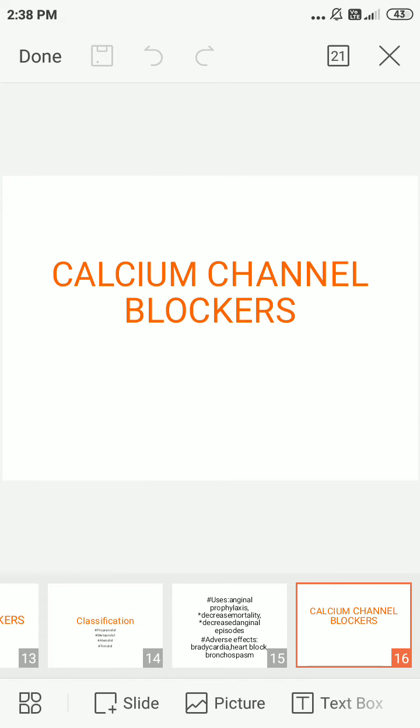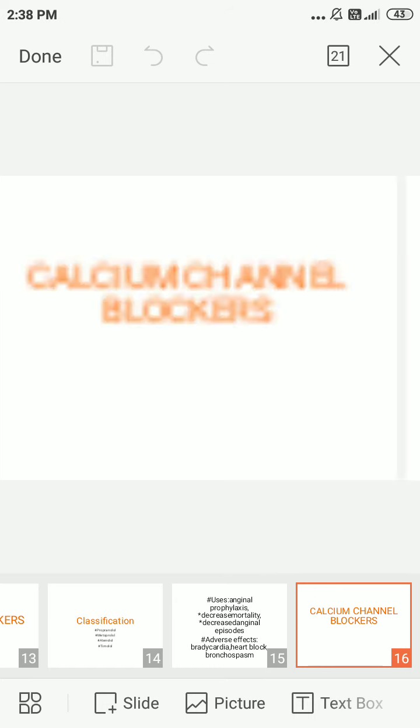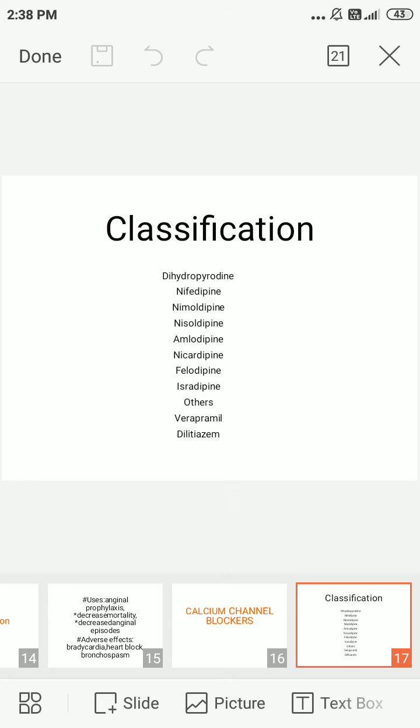Next we go into the calcium channel blockers. Calcium channel blockers are of 3 types: L type, N type and T type. There are two different classifications: dihydropyridines and others. In dihydropyridines, the calcium channel blockers end in -dipine: nifedipine, nimodipine, isradipine, amlodipine, nicardipine, felodipine. In others, only 2 drugs are involved: verapamil and diltiazem. The most commonly used calcium channel blocker is verapamil. It's used in most of the severe conditions.